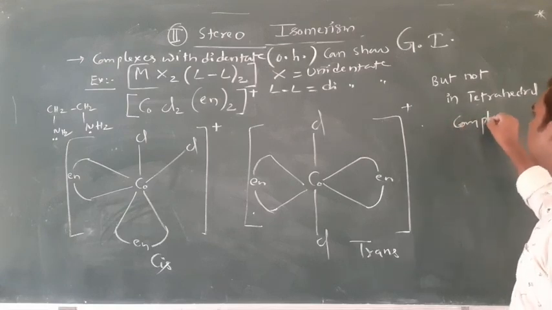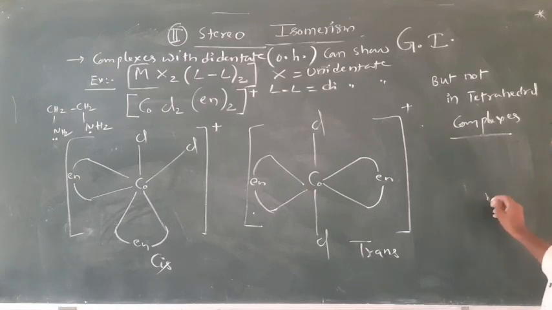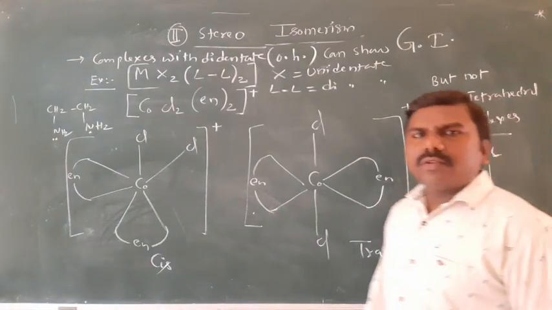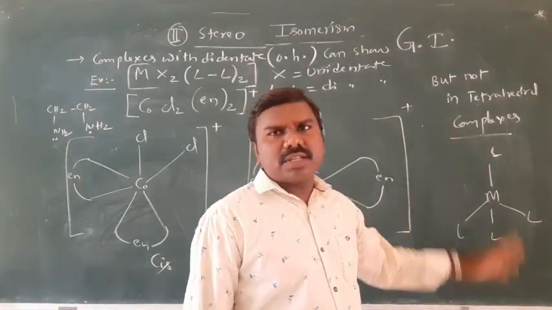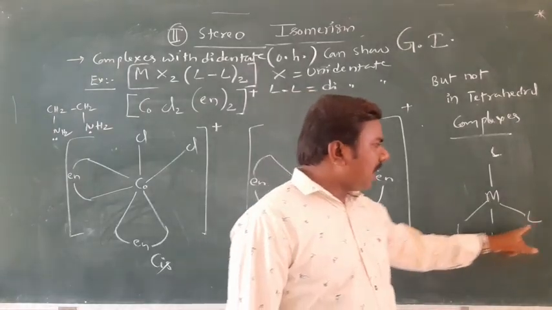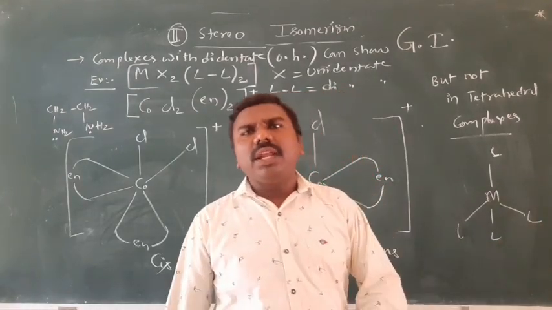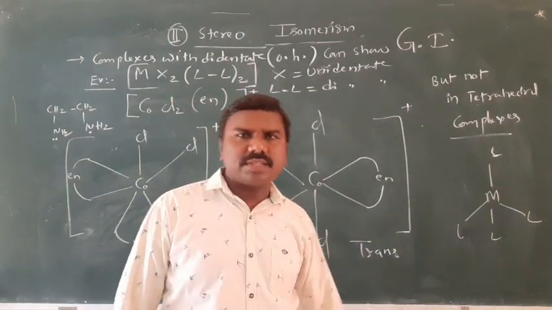Tetrahedral complexes. A tetrahedral structure is a central atom with four ligands. You just observe, you cannot say two identical ligands are on the same side or opposite side, because all these ligands are on the same side only. But we need different sides, that is, opposite side or same side.